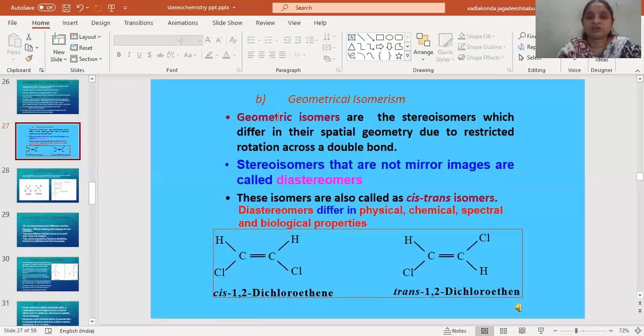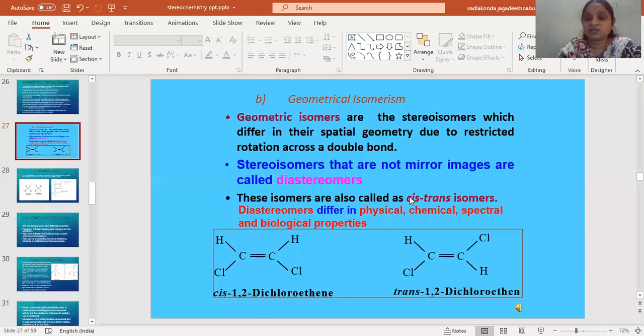Now coming to the geometrical isomerism. So geometrical isomers are raised due to the restricted rotation of the carbon-carbon double bond or carbon-nitrogen double bond or nitrogen-nitrogen double bond. Because of the restricted rotation, the isomers cannot be interconverted. Now coming to the geometrical isomers, these are the stereoisomers, and which are having a restricted rotation, as well as they are not mirror images.